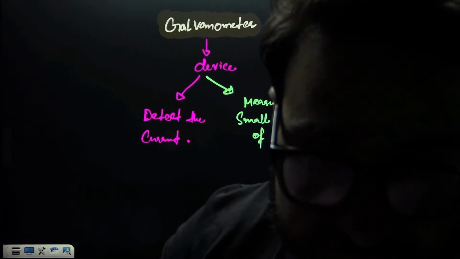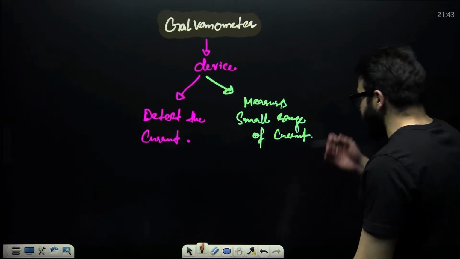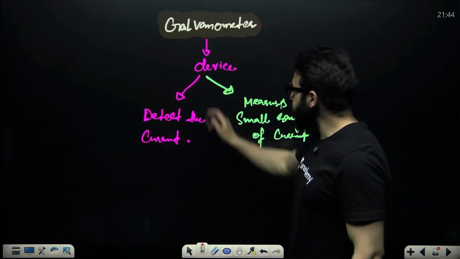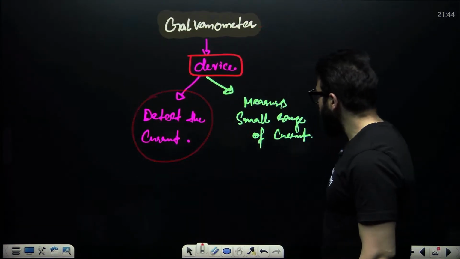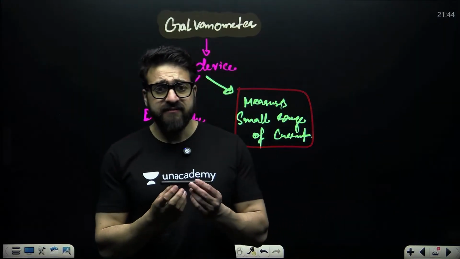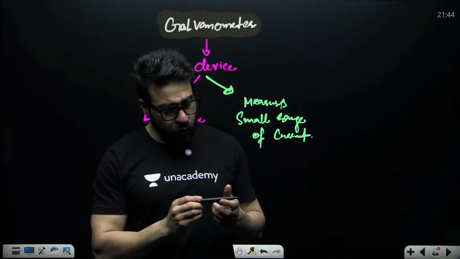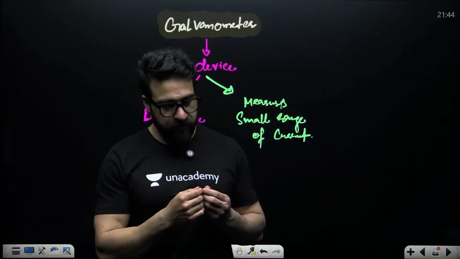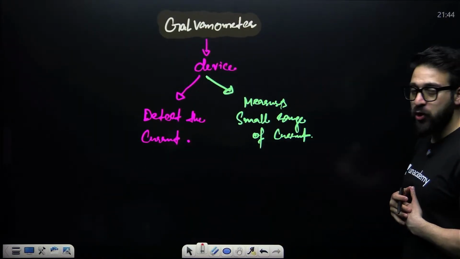Okay. Now you have got a galvanometer. Understand very carefully. What is a galvanometer? We say a galvanometer is a device which is used to detect the current, and which measures small ranges of currents also. Sir, what if we send large currents through it? It is going to burn the galvanometer. If a large current flows through the galvanometer, it will burn it. That's why it only measures a small range of currents.